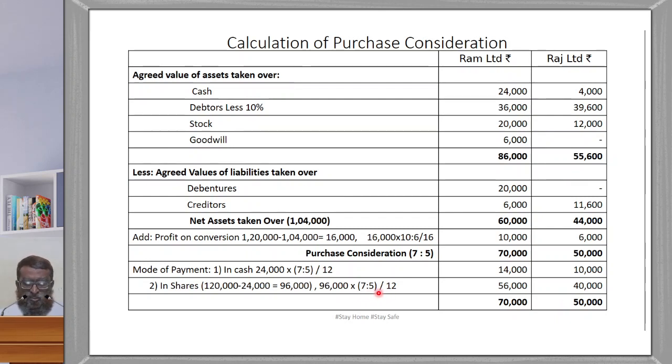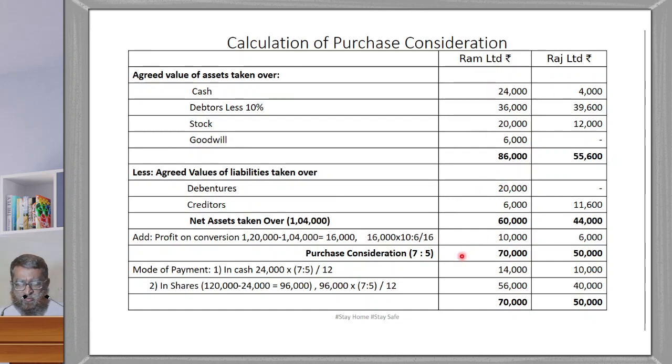So 96,000 into 7 divided by 12, and 96,000 into 5 divided by 12, you will get 56,000 and 40,000. Total will be 70,000 and 50,000 respectively. So this is the amount of purchase consideration. Okay, I hope you have understood the calculation of purchase consideration.